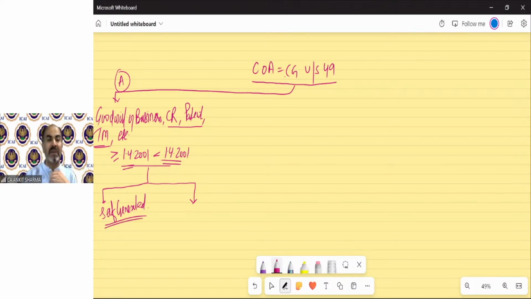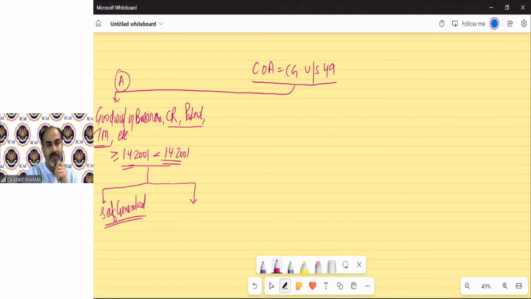Self-generated means you did not purchase it from anywhere. You have written a story like Harry Potter, and you have copyright of it. This is your story. You have written a book, and that copyright stays with you. So there is no cost involved in writing that book or the copyright of that book. That's self-generated. If you have a business and you started it yourself, and now you are going to transfer that business to someone else, the goodwill of that business has been generated by you. You did not purchase it from anywhere or from anyone.